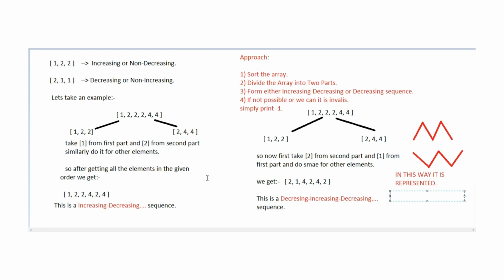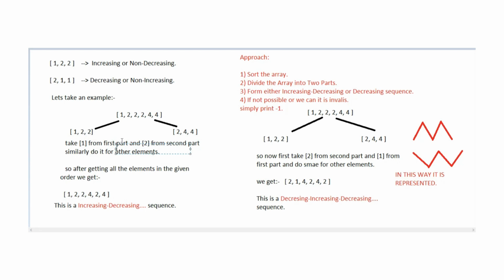Here, first we take one element from the first part, that is 1, which we have taken. Similarly, we will take the first element from the second part. Consecutively we will do this. So here we get 1, 2. Similarly, the next step is for part 1. We will take 2 from here, and similarly we will take 4 from the second array. So we got 1, 2, 2, 4.